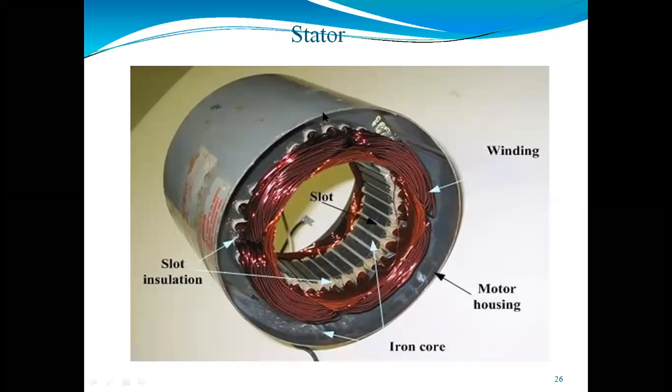This is the outermost covering of the three-phase induction motor, which will work as a covering and give protection and mechanical strain to all the internal parts of the stator. It gives mechanical support to all the internal parts. The frame we can make by using steel or die cast.